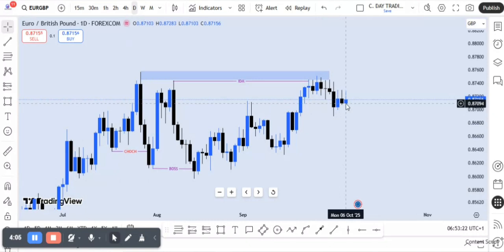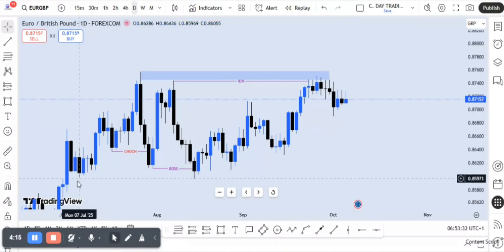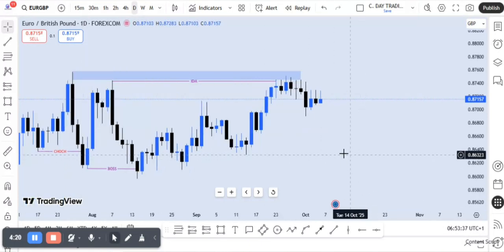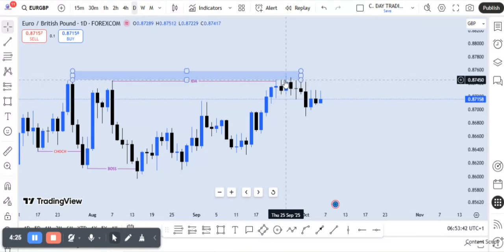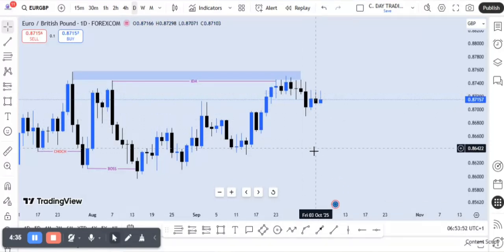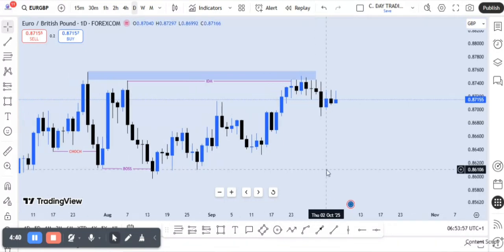But if price decides to continue bullish, that's fine. It's understandable, really, seeing that the weekly time frame is bullish and also price is rejecting off this particular zone, right? So this is what I'm looking at. I'm looking at selling EURGBP. I sold immediately price got in here, but then I got stopped out on break even. But last week, Friday or Thursday, I took on another position again, and I'm looking at riding it to around this point, right? So this is what I'm currently on in EURGBP.